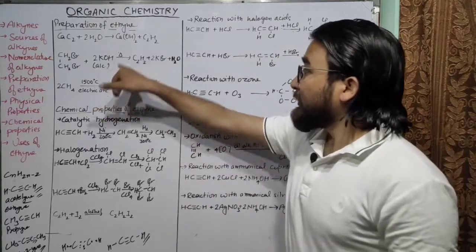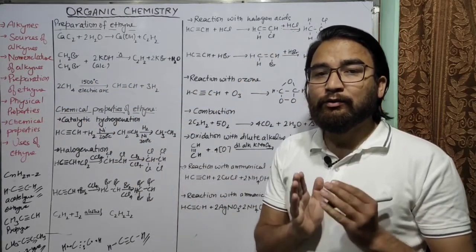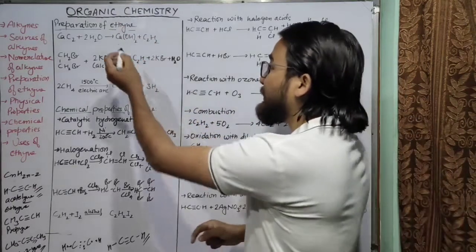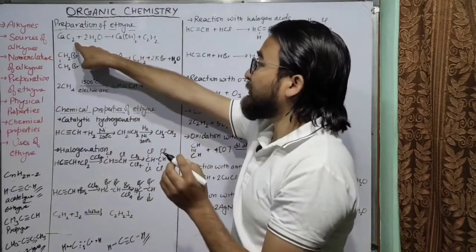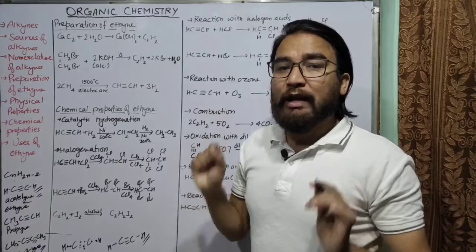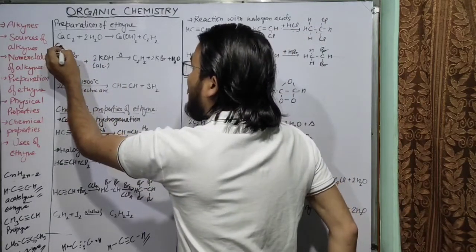The next is the preparation of ethyne. However, it will not be part of the syllabus in 2020-21, but there are very few reactions. So let's see. The first is preparation of ethyne from calcium carbide in the laboratory. So we use calcium carbide, CaC2.